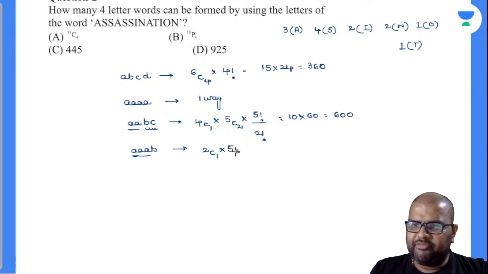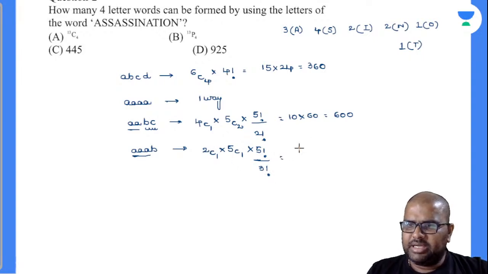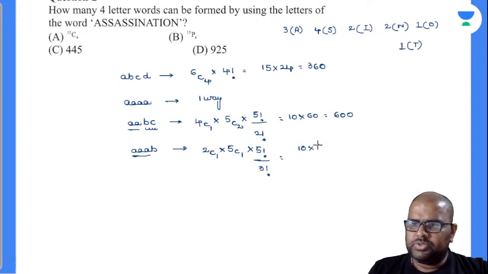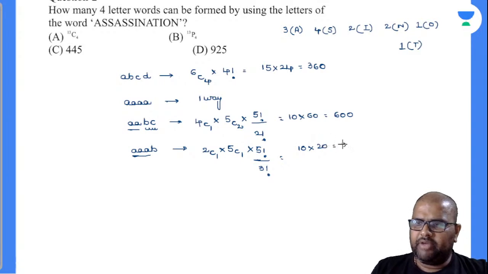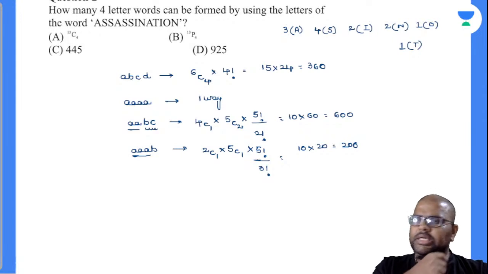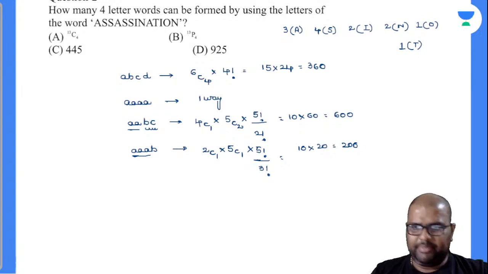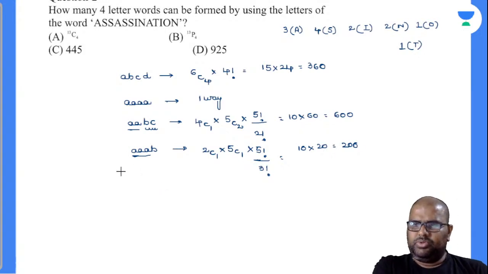I have to choose one for B, and I have to arrange them. 5 factorial by 3 factorial. Automatically 120 by 6 will be 20. 2 5s are 10. So it is 200. Okay, fine, I'll keep it aside. Is it 10, better? 2 into 5, 10. 5 factorial is 120. 120 by 6 is 20. Perfectly done. Let's come to the next one.